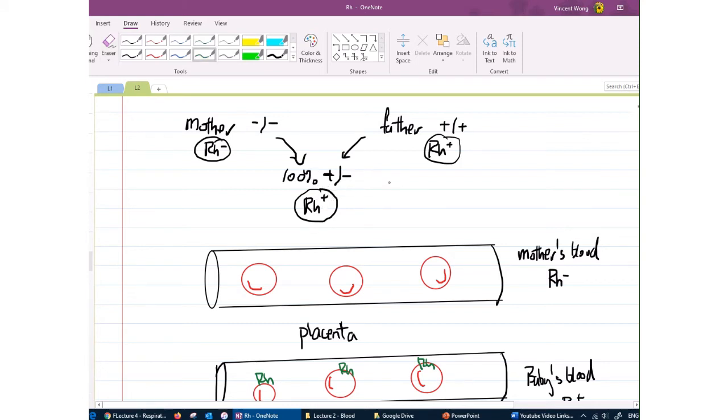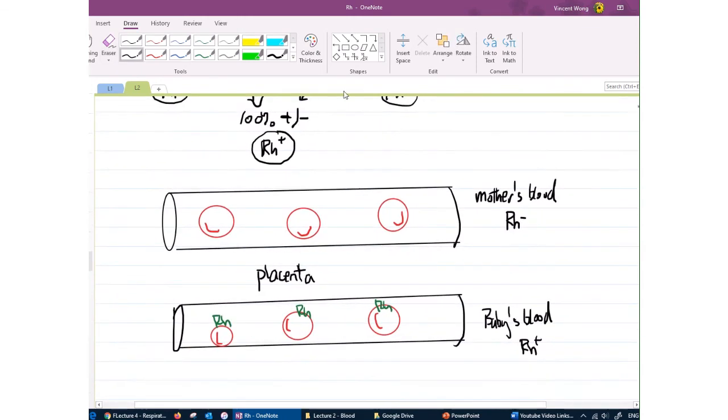I say there could be a chance because we make up this case, right? We say the father is positive, but it's also possible for the father to be heterozygous positive/negative. In that case, there's only a 50% chance that the child is going to be positive. But regardless, if the father is positive and the mother is negative, they're going to recommend that you have RhoGAM. RhoGAM are these artificial antibodies.